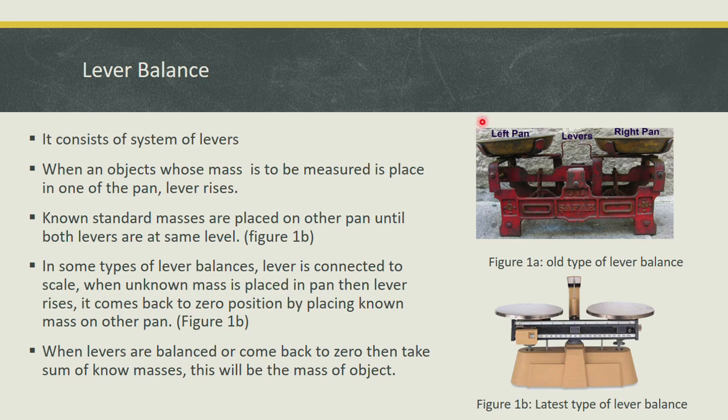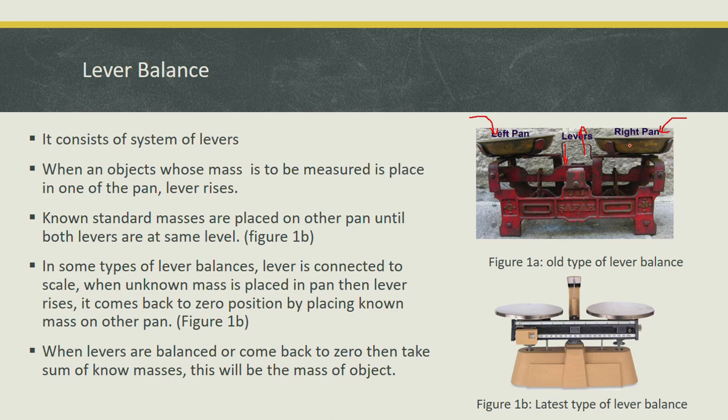So we place unknown masses on the left pane. When we place an unknown mass on the left pane, this lever moves downward and this lever moves upwards. Now these levers are not balanced, they are not in the same line. Now start putting known masses on this right pane.